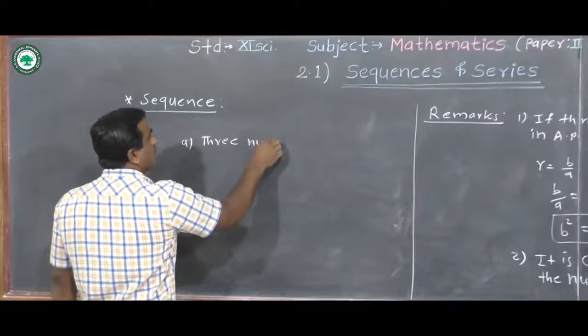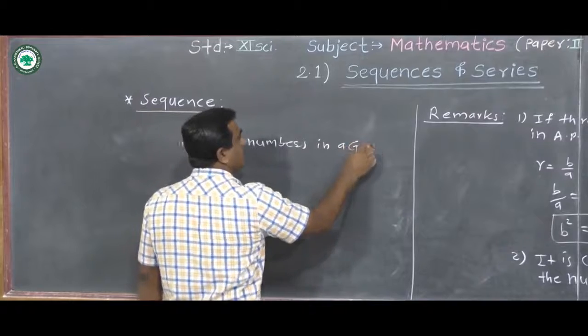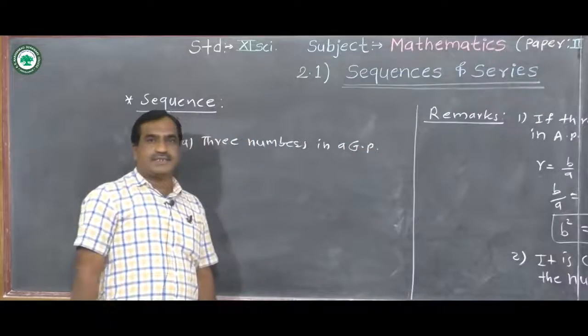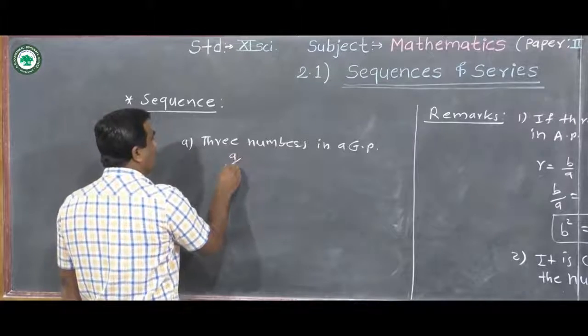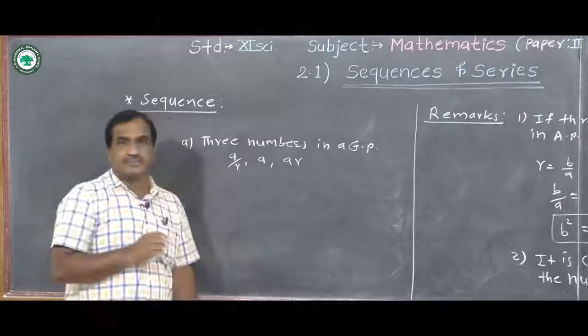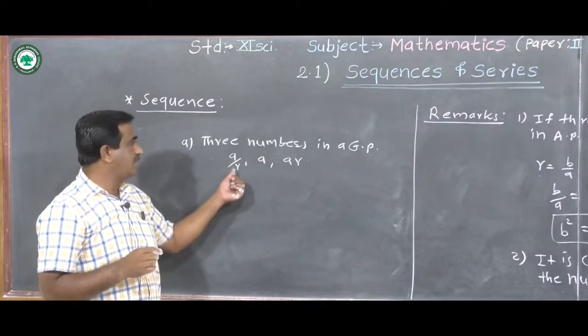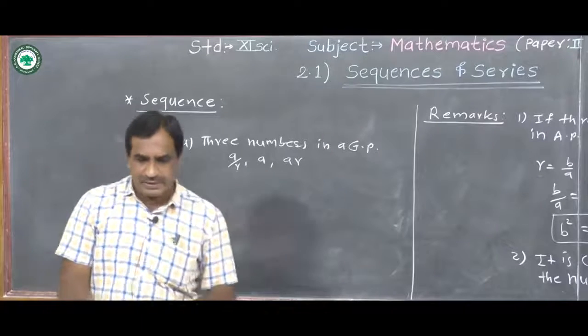Three numbers in a GP: assume any three numbers in GP as a upon r, a, ar. We can take any three numbers a upon r, a and ar for solving the examples.